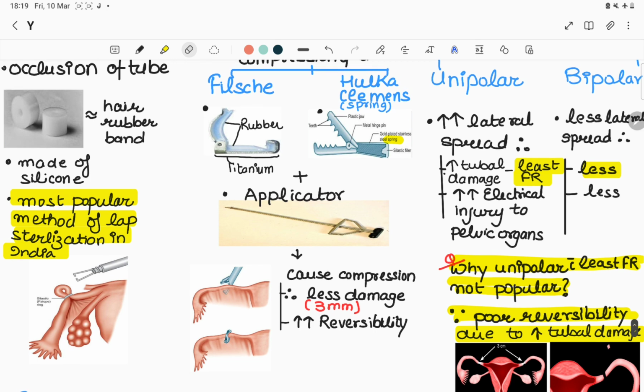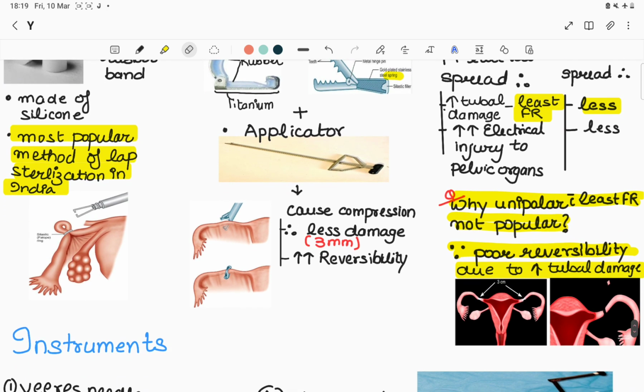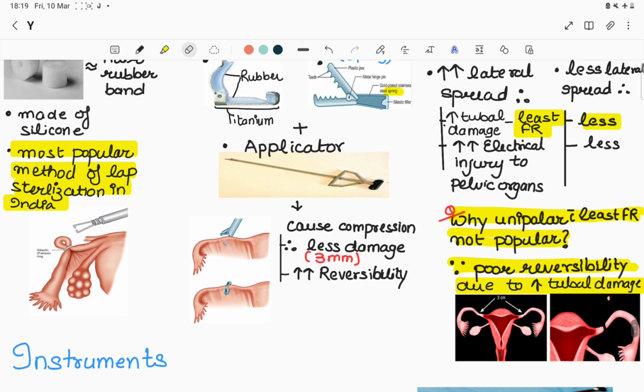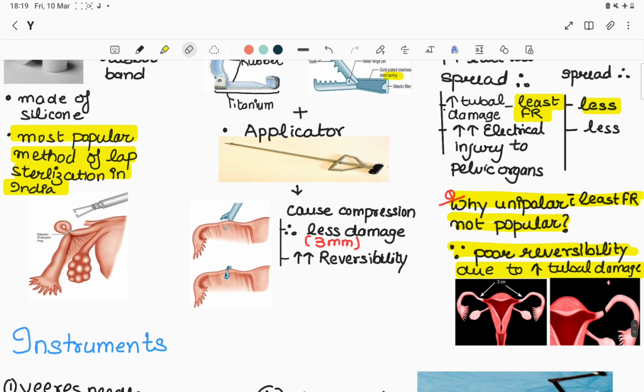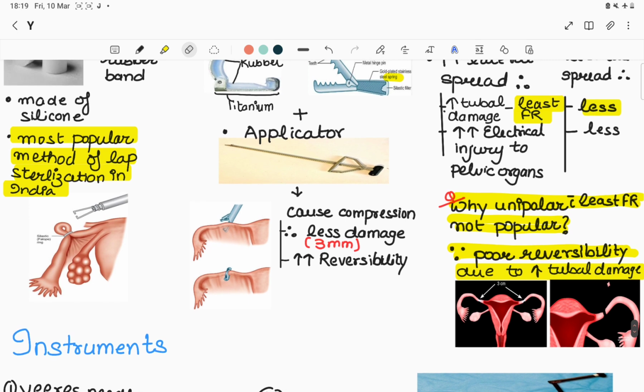So, the question came, why is unipolar, with the least failure rate, not at all popular? Because, as I told you, it creates more lateral spread and more tubal damage, so there is poor reversibility due to more tubal damage.